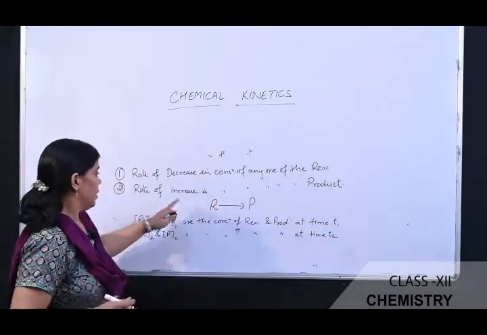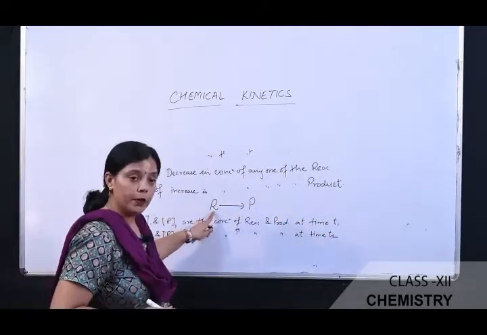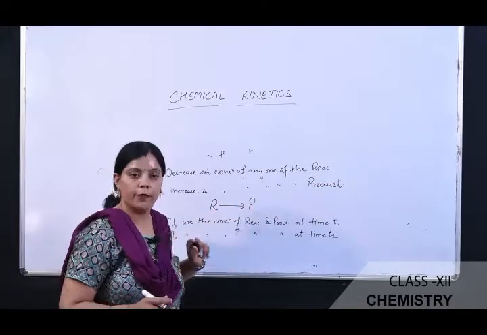Okay students, we take an example, that the reactant R is converted into the product.